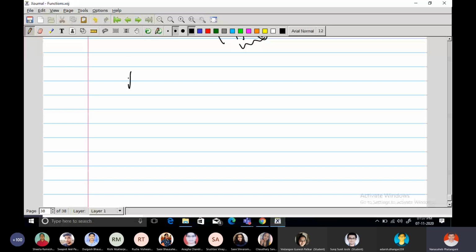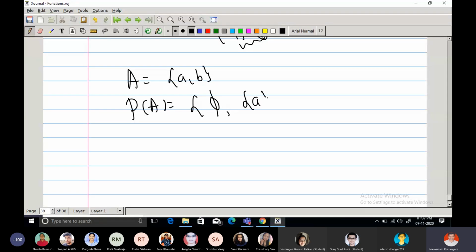What is set A? {a, b}. What is the power set of A? Write down the power set of A. Empty set, {a}, {b}, and {a, b}. Right. So can I say that this is a subset of the power set of A?